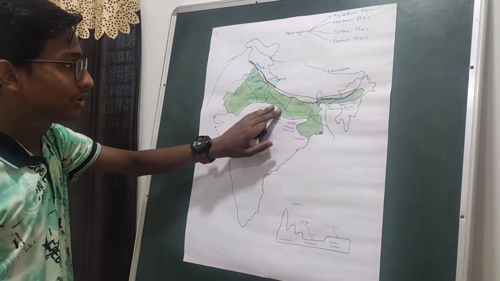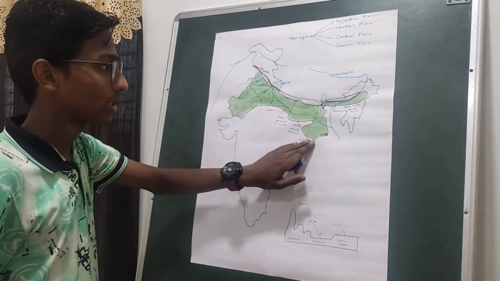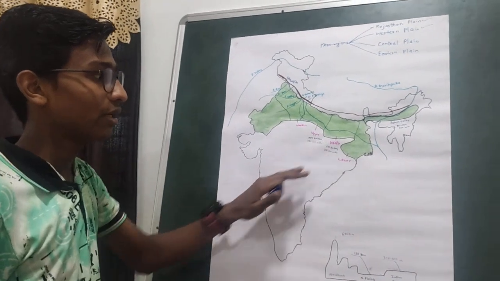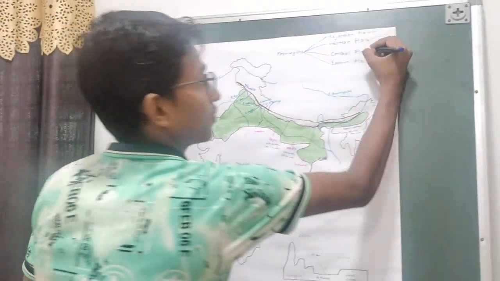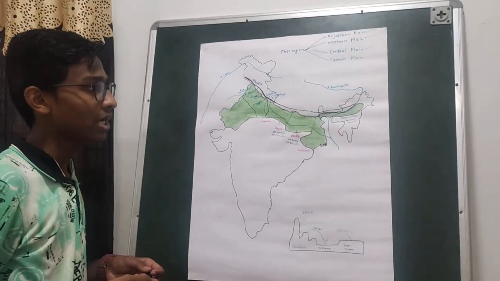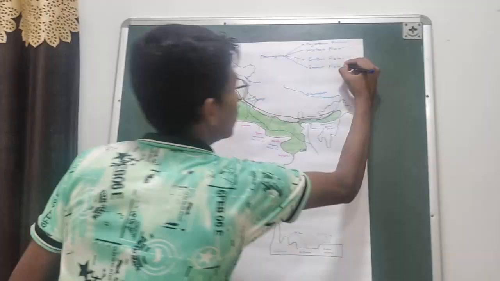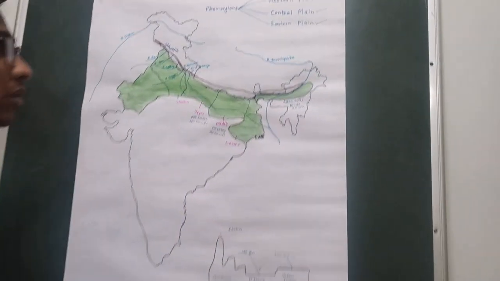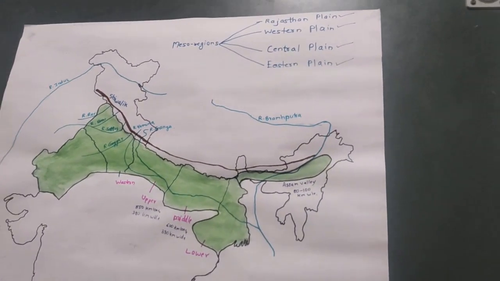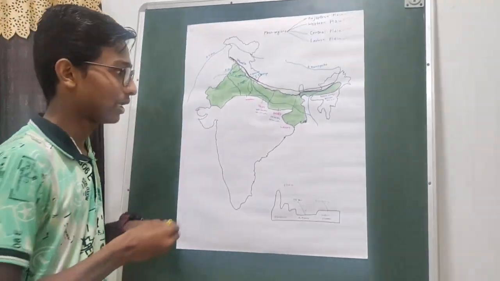It is divided into three: the Upper Ganga plain, Middle Ganga plain and the Lower Ganga plain. We studied their length and width. Then we studied the Eastern plain, which is drained by river Brahmaputra and is also called the Assam Valley or the Brahmaputra Valley. Now we shall learn about the physiographic division of the northern plain.